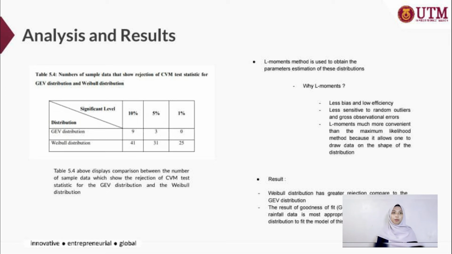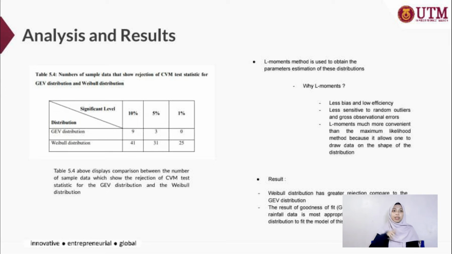So table 5.4 shows us the number of sample data which show the rejection of CVM test statistics for the GEV distribution and the Weibull distribution. Then a power test is performed to compare the rejection rate of the CVM test between the GEV distribution and Weibull distribution. The power of test statistics is defined as the probability of rejection of the assumed null hypothesis.